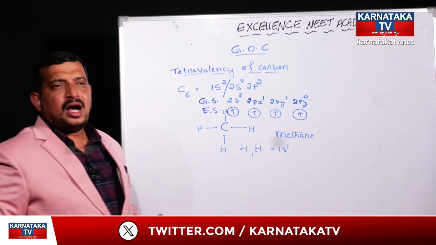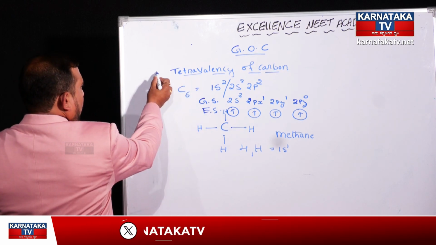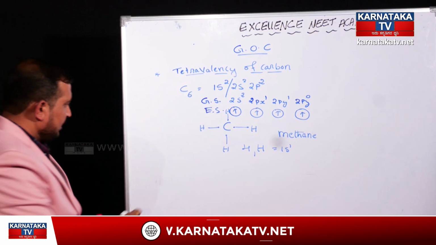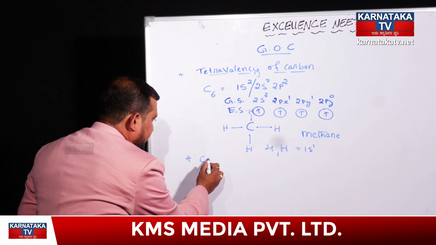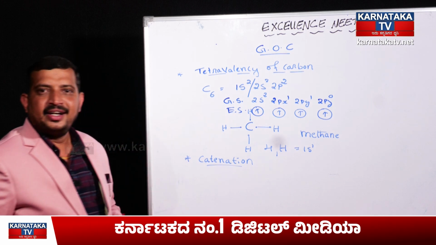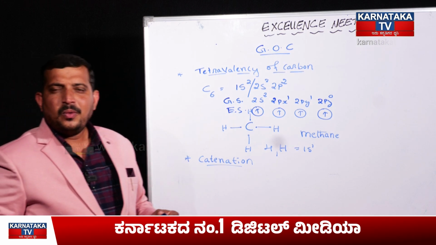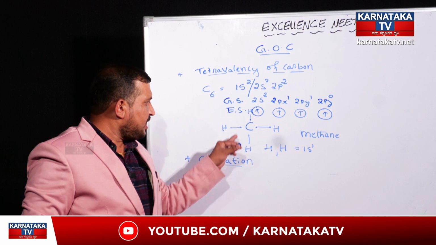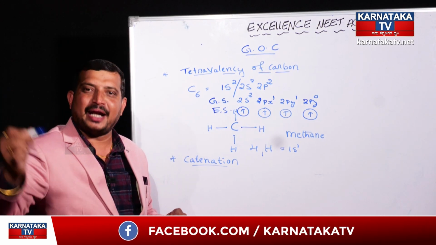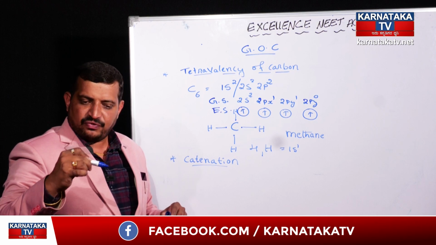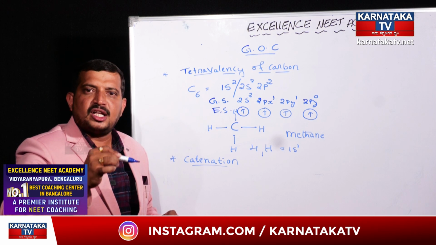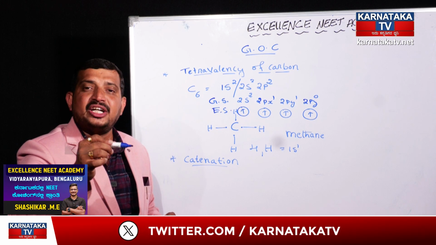Here, apart from the tetravalency nature, one more nature that our carbon compound has is called catenation. Now, what do you mean by catenation? These carbon compounds have the ability to form very long chains of carbon atoms, which form very giant molecules.